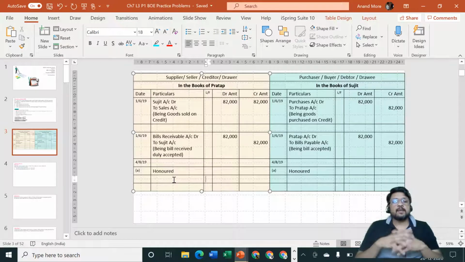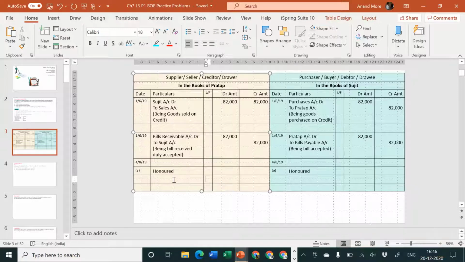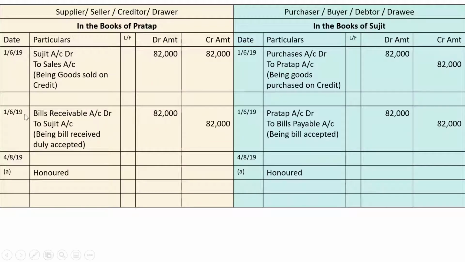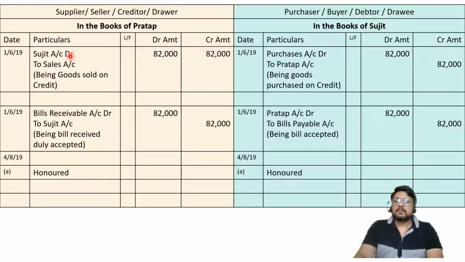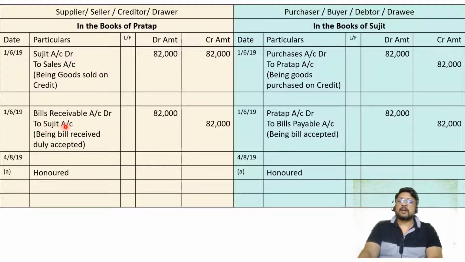Now some students may get confused. No sir, but actually speaking Sujit is the giver. So credit the giver. Entry should be cash account debit to Sujit account. Very beautiful doubt. Let me show it to you how the things are happening. When you pass the first entry, look into the cursor. When you pass the first entry, you said Sujit is your debtor, but after you pass the second entry, you have already said that Sujit account is credited.